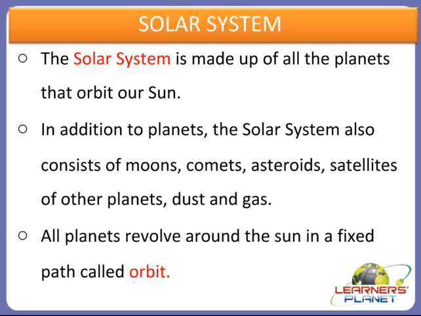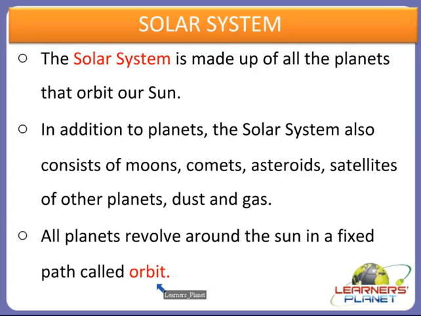Yes, as you know, children, the solar system is made up of all the planets that orbit our sun, that revolve around our sun. In addition to planets, the solar system also consists of moons, comets, asteroids, satellites of other planets, dust and gas. So always remember that the solar system does not only consist of the planets but also the satellites of other planets, dust, gas, etc. All the planets revolve around the sun in a fixed path called orbit, right?